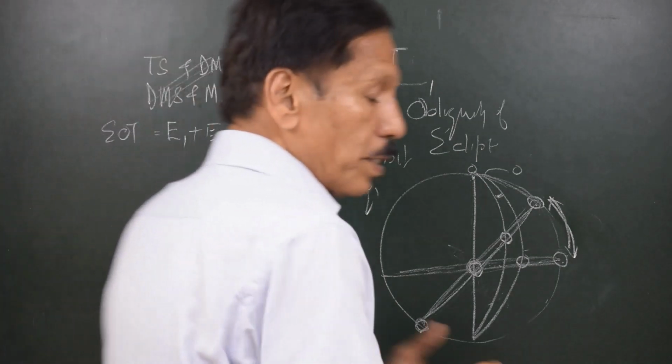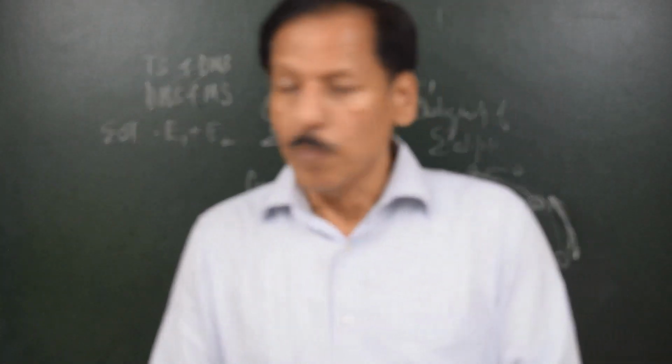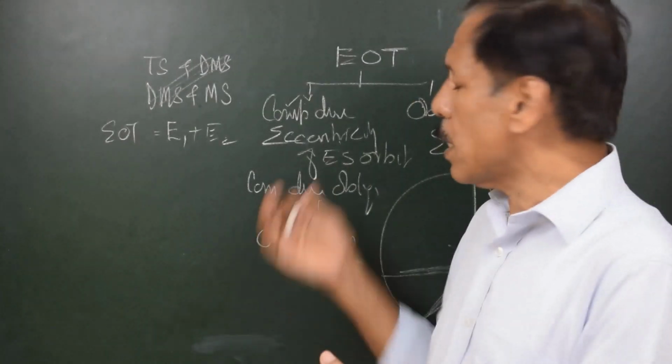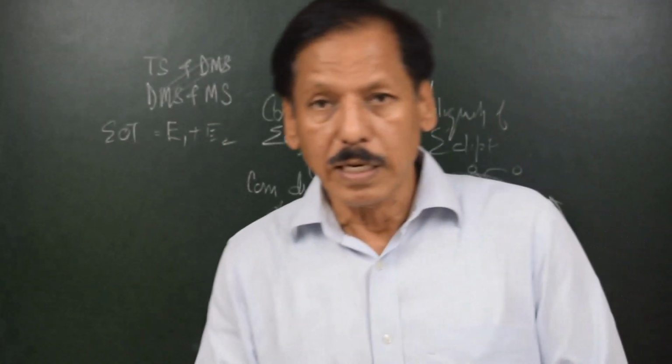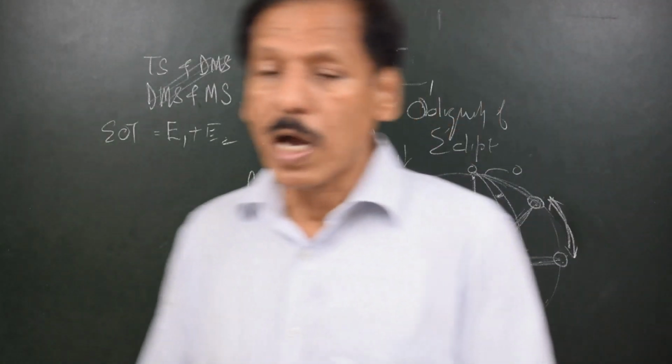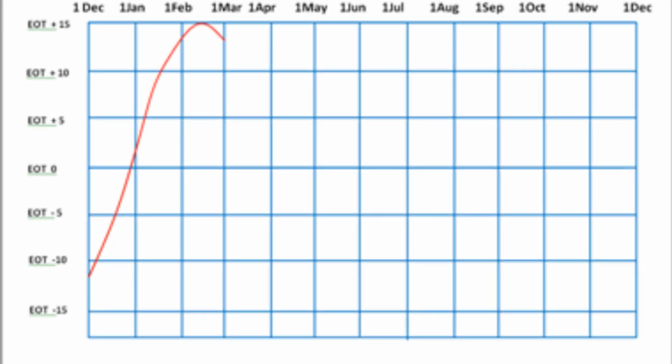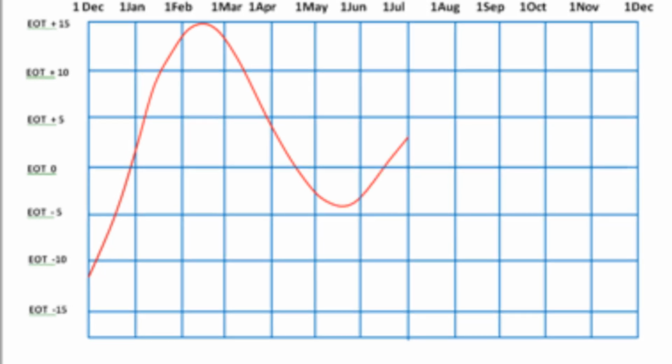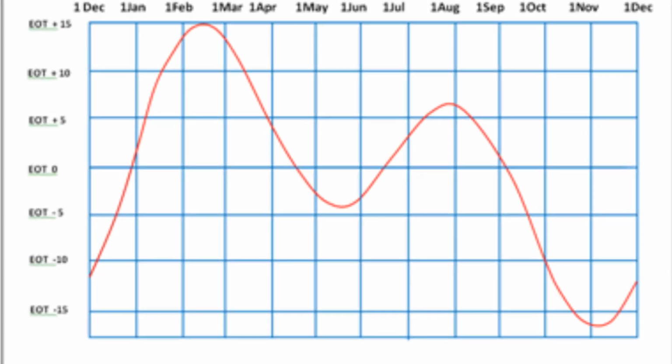So the component due to eccentricity became 0 2 times in a year. Component due to obliquity of ecliptic became 0 4 times in a year. If we combine these two components, the total equation of time becomes 0 4 times in a year.